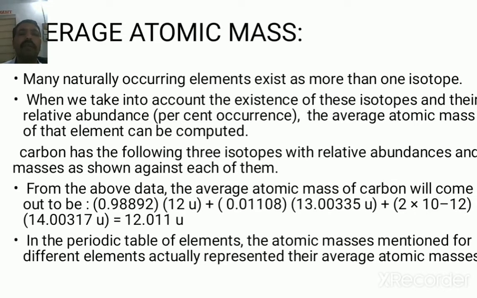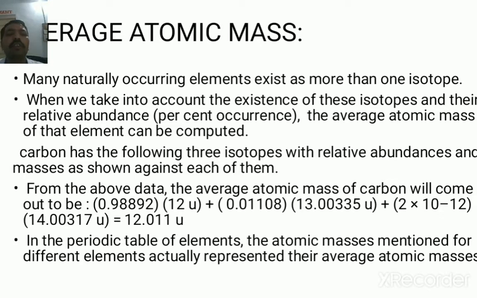To calculate the average atomic mass of these isotopes, the average atomic mass is taken into consideration, calculated by taking into account the existence of the isotopes and their relative abundance, that is, how much percentage occurrence each isotope has.